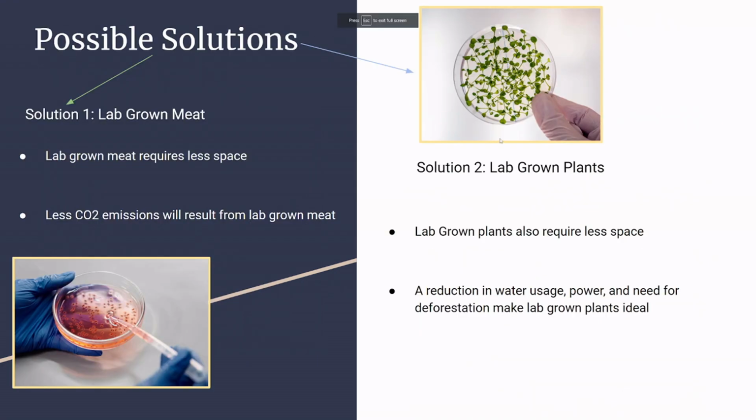Possible solutions. Many anti-deforestation efforts are taking place, but most are unable to concretely solve the issue. However, lab-grown meat and lab-grown plants can create a balance that will eliminate almost all agricultural deforestation. The first solution, lab-grown meat, will cut down on the space required to raise livestock, as well as cutting down on the emissions caused by the livestock. The second solution, lab-grown plants, has the same effect of less required space, as well as a reduction in water usage, power, and need for deforestation. Both are USDA certified and completely fit for human consumption.